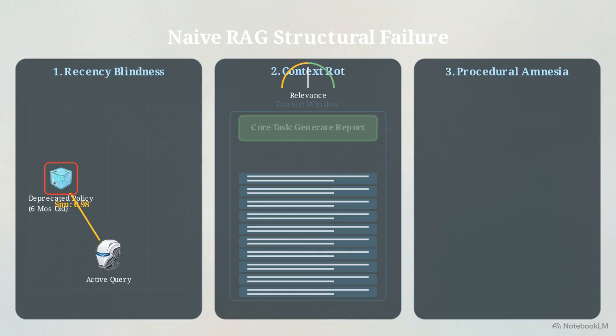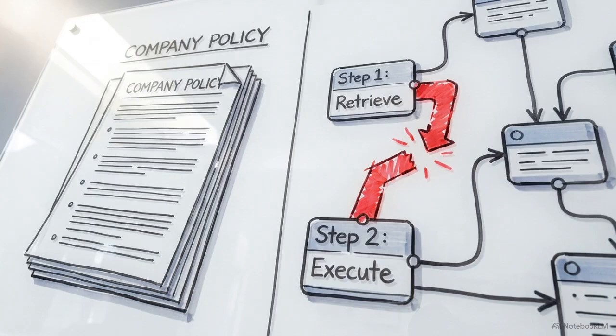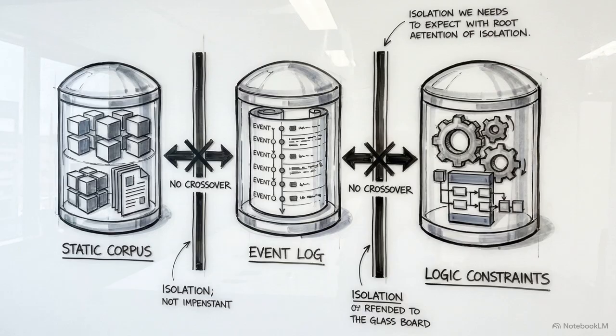Panel 3 reveals procedural amnesia. The agent accurately identifies the concept of the task but fails to maintain the required sequence of operations. Factual recall and workflow execution are different tasks. The agent knows what the process is, but lacks the instructions to carry it out. Factual knowledge, chronological history, and operational rules require separate architectural treatments.